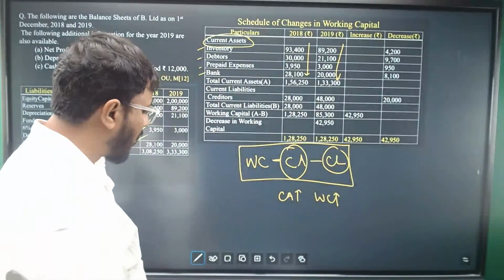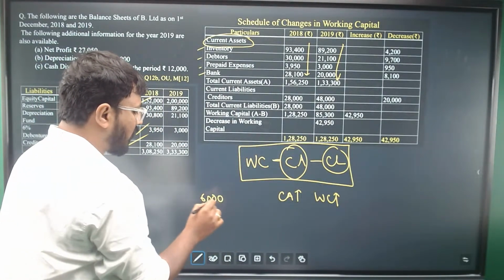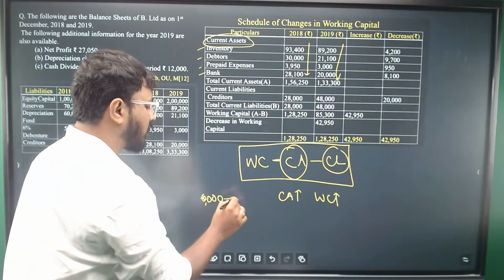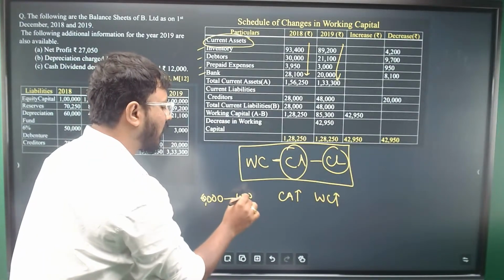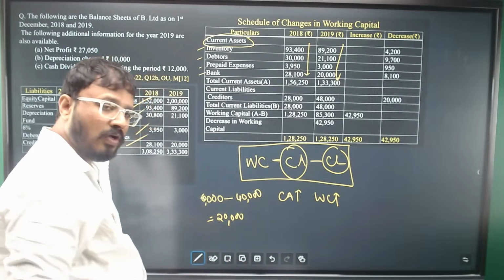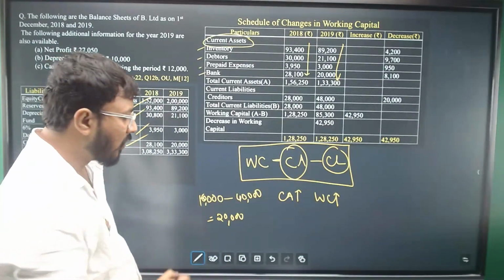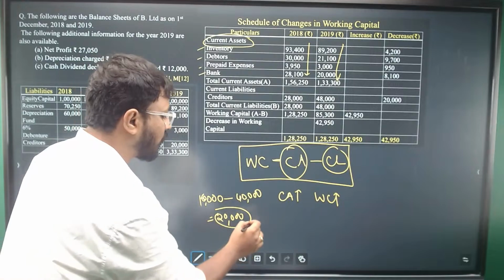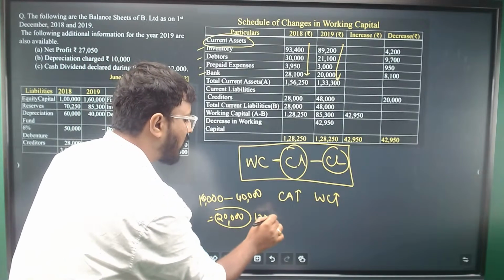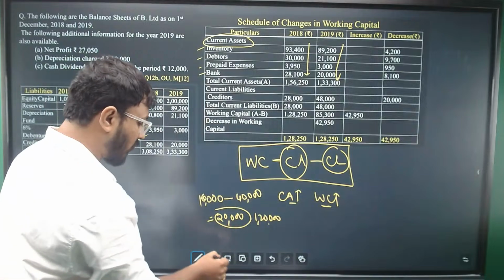For example, let's suppose 60,000 are the current assets and 40,000 is current liabilities. You'll get an answer of 20,000 as working capital. What if I increase this 60,000 to 1,60,000? Your answer will now change to 1,20,000. So whenever current assets increase, working capital will increase. So that is what I was saying.